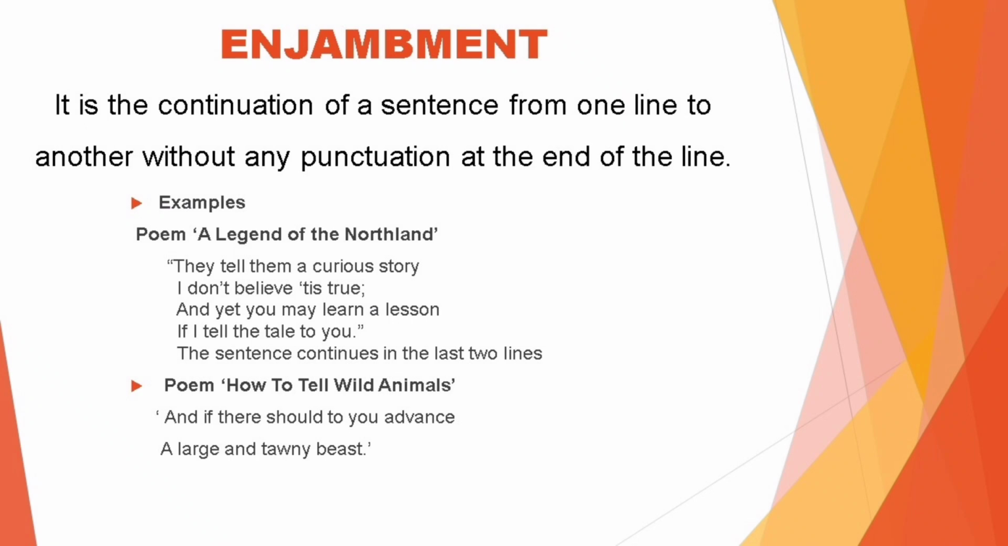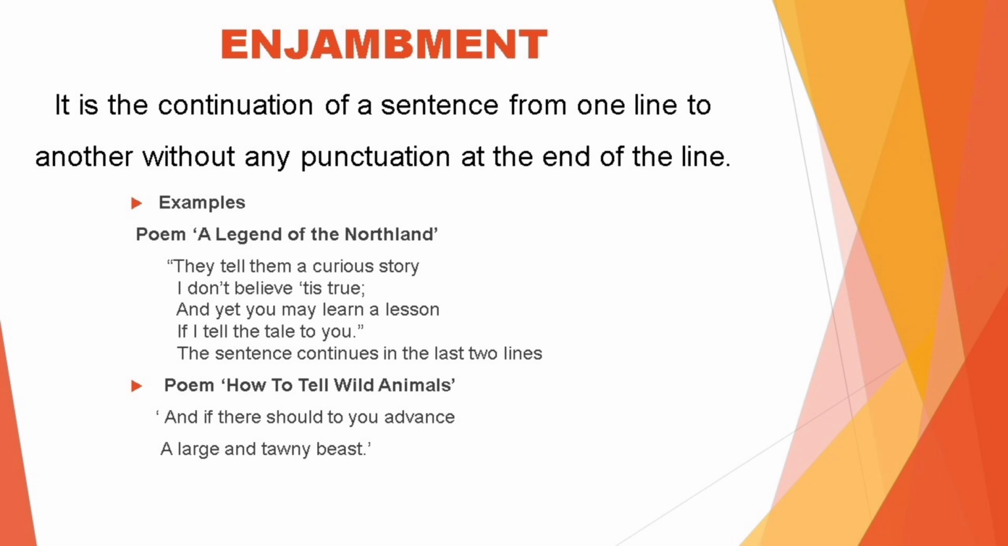There is no comma, full stop, or any other punctuation mark after the word lesson. Nor is there any punctuation mark at the end of the first line after the word story. So the first line continues into the second without a punctuation mark. The third line continues into the fourth without any punctuation mark at the end of it. Thus, this is an example of enjambment.